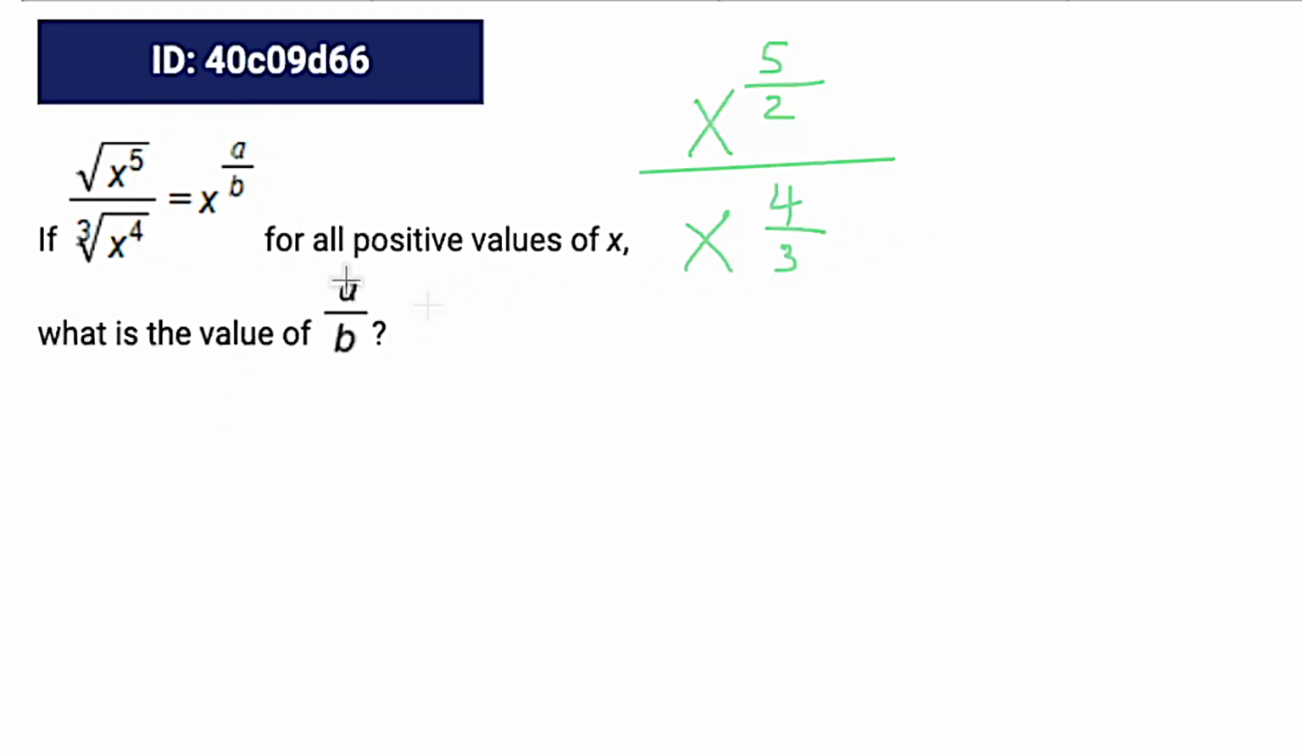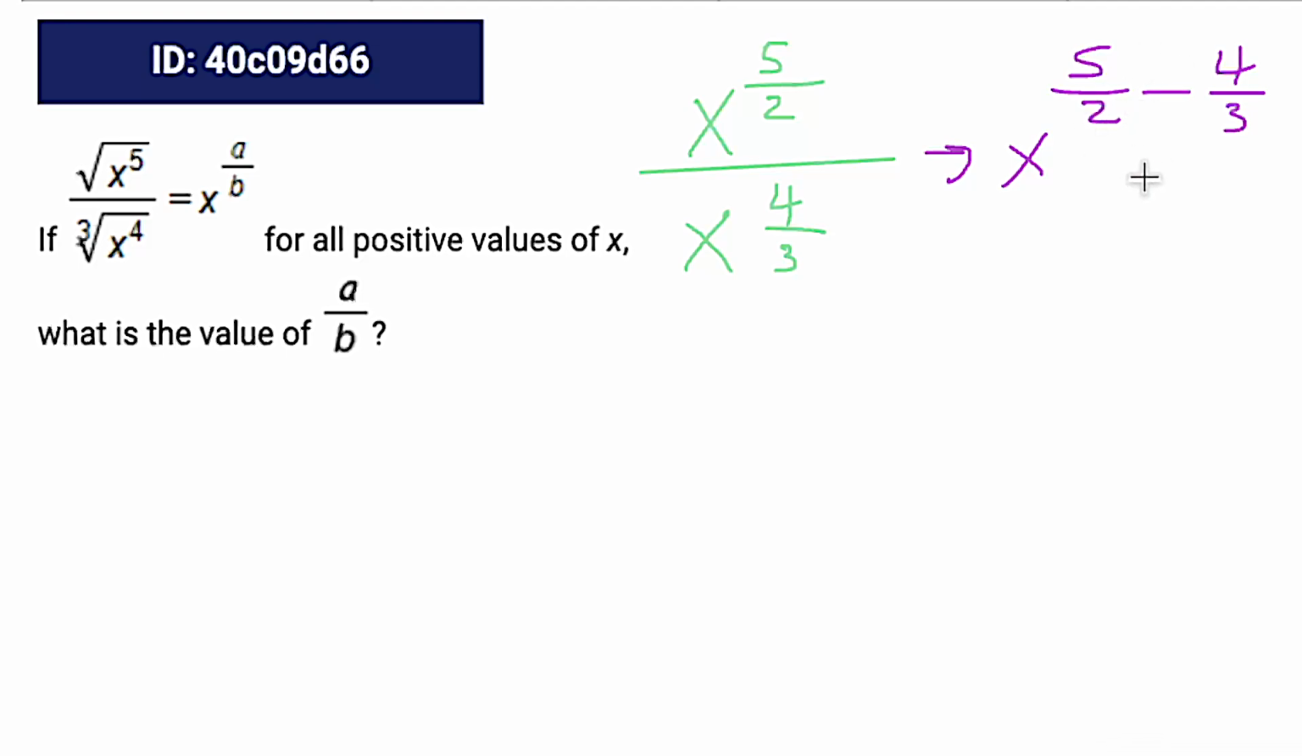Let's make this even closer, because on the right side, we don't have a fraction at all. So how do we get rid of this fraction? Well, another exponent rule is when you divide exponents with the same base, in this case the base is x, it means we're subtracting the exponents. So this is the same thing as x to the 5 over 2 minus 4 over 3. We're going to need a common denominator in order to subtract these.